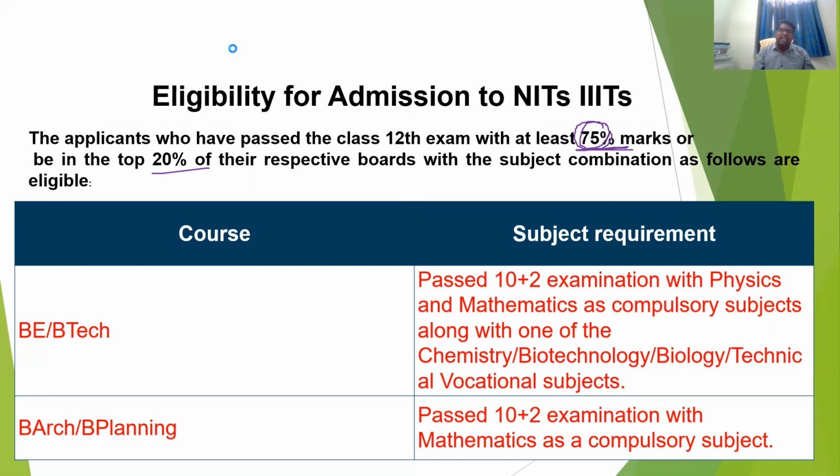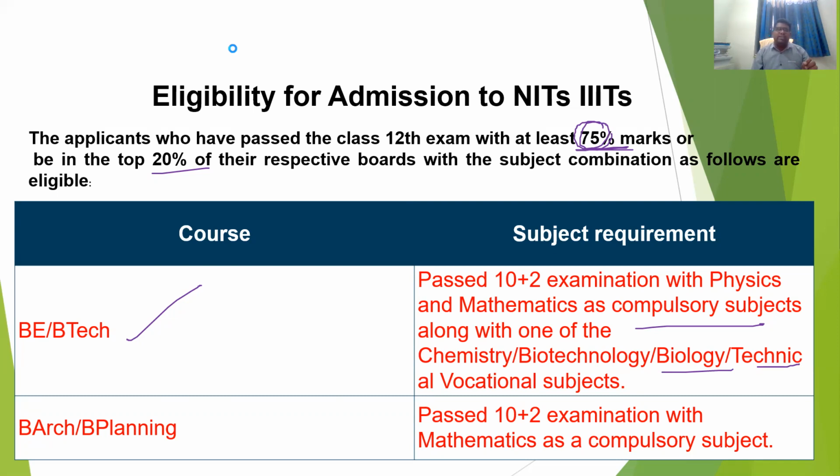So for BE and BTech, what are the subject requirements? Passed 10+2 examination with physics and mathematics as compulsory subjects, along with one of chemistry, biotechnology, biology, or a technical vocational subject. So these are the qualifications for BE BTech.